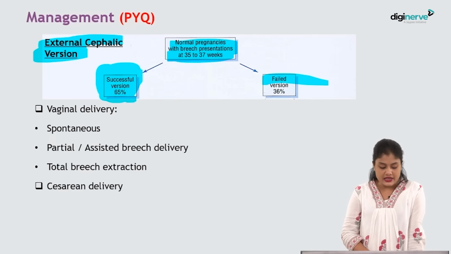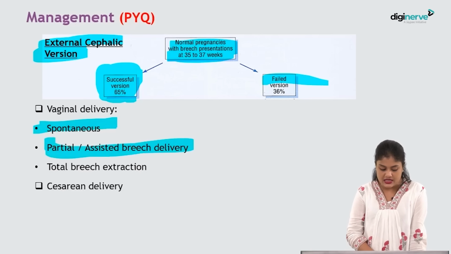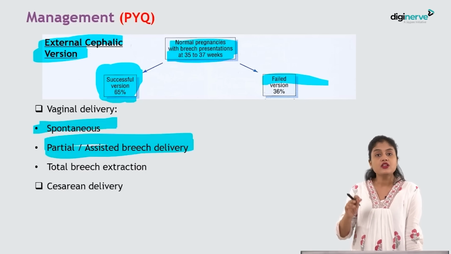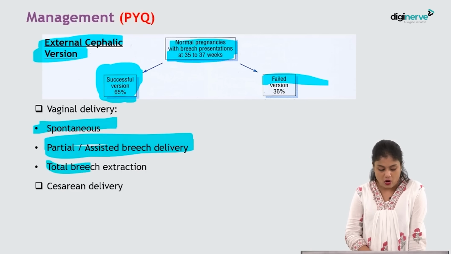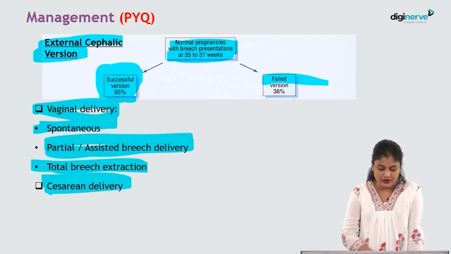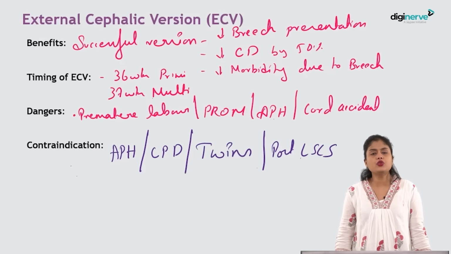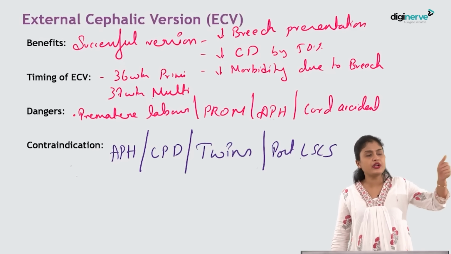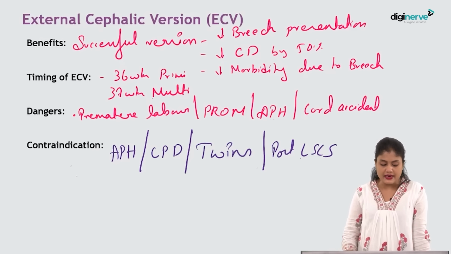Whereas vaginal delivery is there, usually it has spontaneous delivery, partial or assisted breech delivery can be done. Okay, so if it is persistent as breech, you can do a vaginal breech delivery or total breech extraction, okay, or cesarean delivery. These are the different option modalities that you have. Now coming to the benefits of doing external cephalic version. Before going to vaginal or cesarean delivery, what are the benefits of having an external cephalic version?